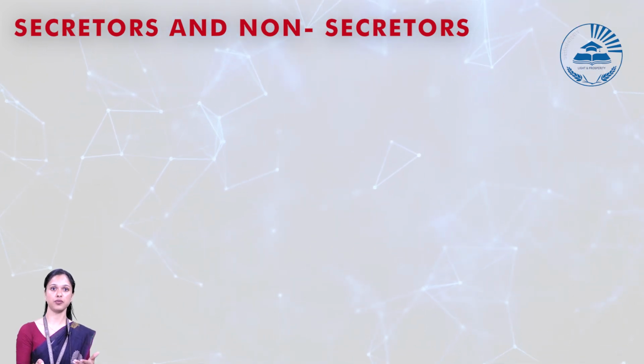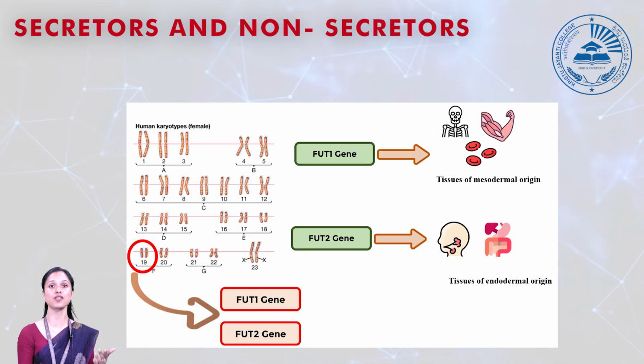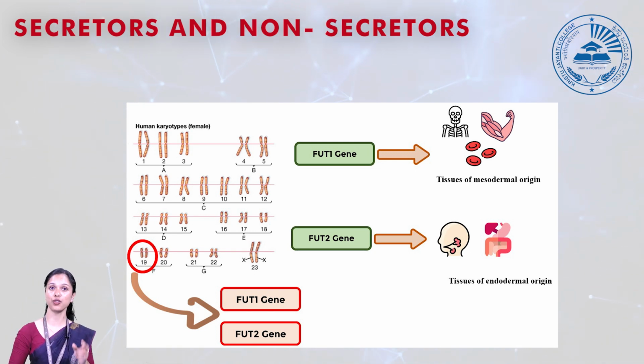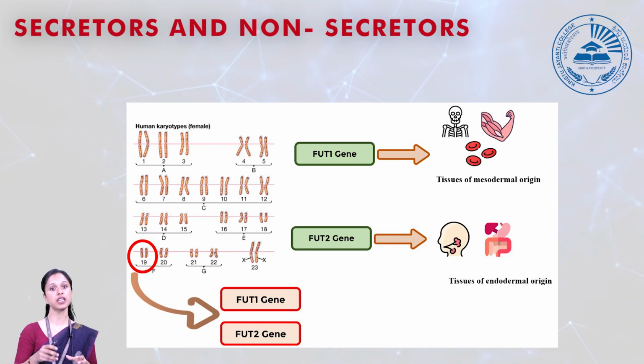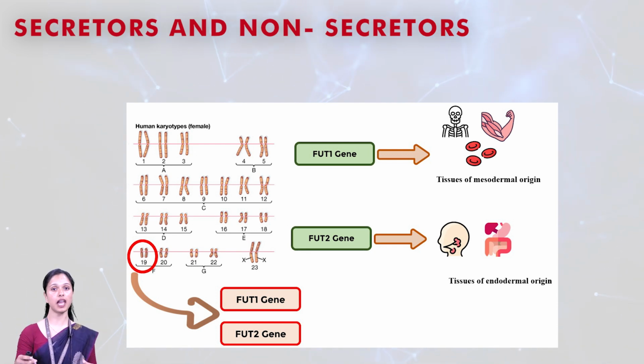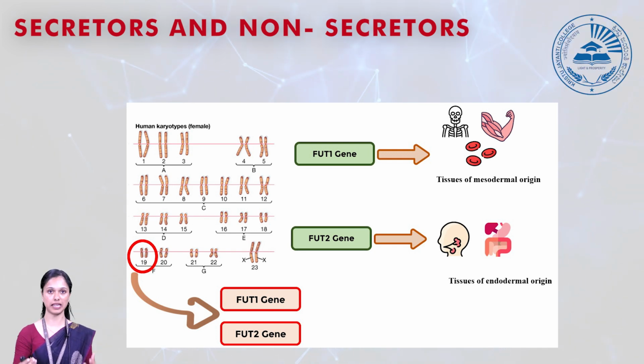Now, what will determine a person to be a secretor or a non-secretor? It is also based on our FUT gene, which is present in chromosome number 19. I have already said you have two FUT genes in chromosome number 19, FUT1 and FUT2. When we were talking about the antigens present on the red blood cells, we were focusing on the FUT1 gene. The FUT1 gene helps in producing the antigens in your red blood cells. Mainly, they are active in tissues of mesodermal origin, that is in your muscles, in your bones, in the red blood cells. This FUT1 gene is more active and helpful in producing the blood antigens.